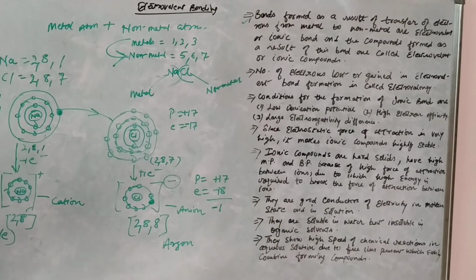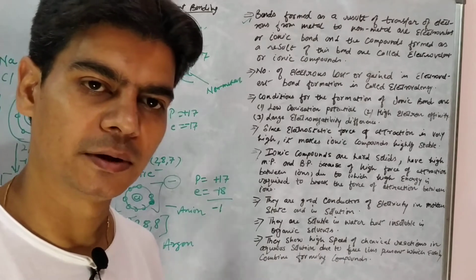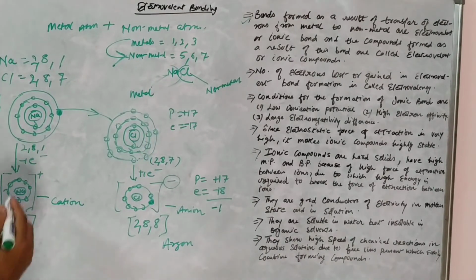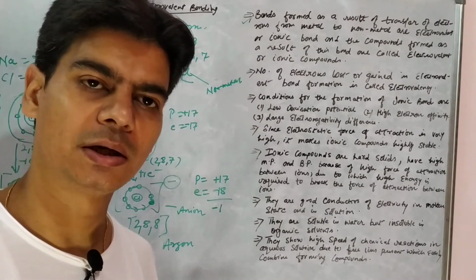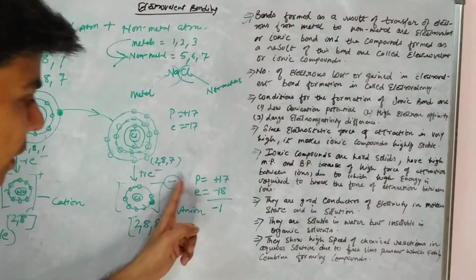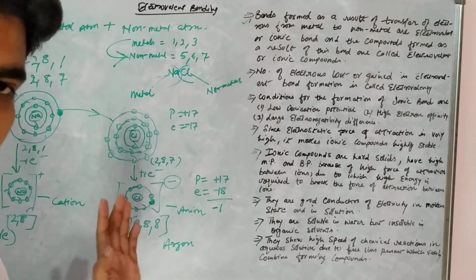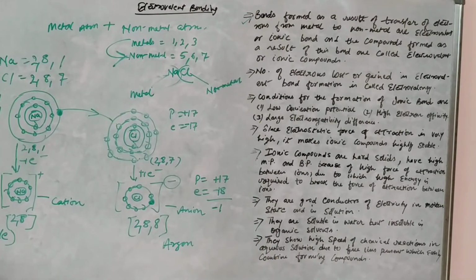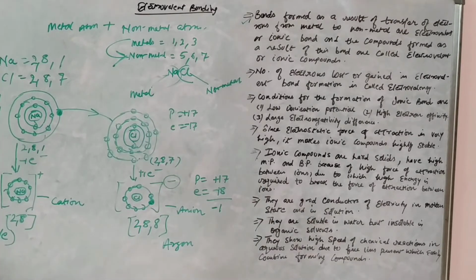And one more thing, we already know that loss of electron is oxidation and gain of electron is reduction, right? So here sodium metal atom in electrovalent bond formation will always undergo oxidation, and non-metal atom in electrovalent bond formation will always undergo reduction, that is gain of electrons. And we have already understood why it will lose electrons and why it will gain electrons, right?